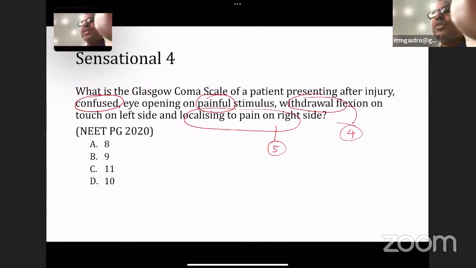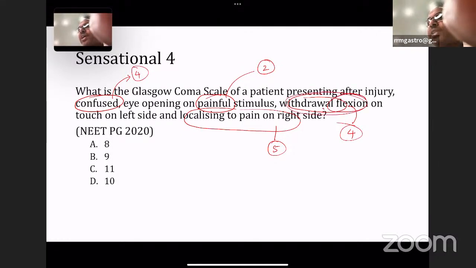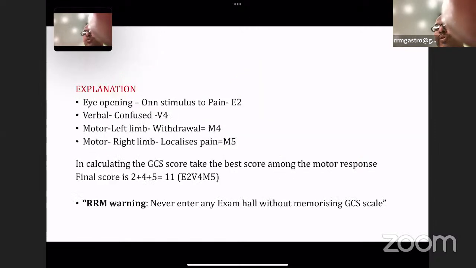Which are you going to take now? Painful stimulus eye opening, I already told you, is 2 points. Confused patient, verbal confused words, is 4 points. Now, which will you take in motor? Withdrawal flexion is 4 points, localizing pain on the right side is 5 points. Take the biggest score. So the score is E2, V4, M5, which is 11.